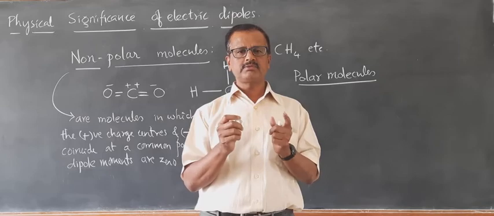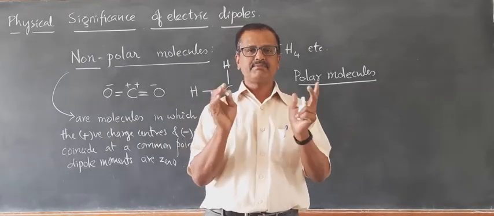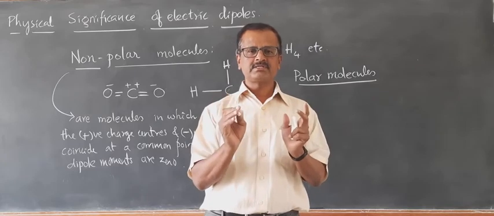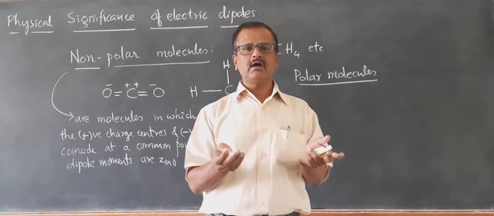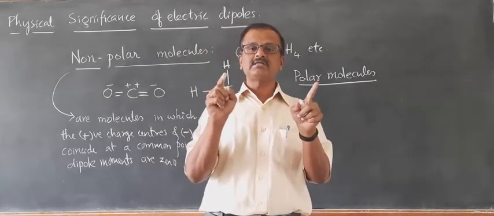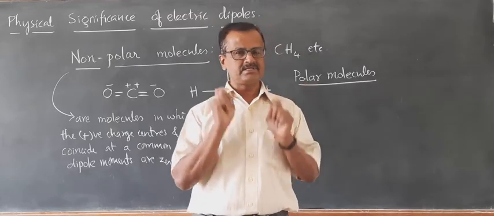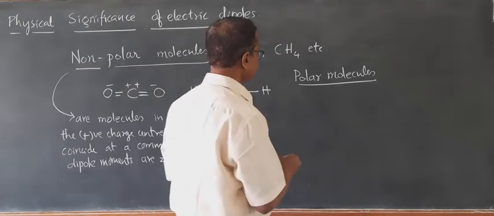Such molecules are called polar molecules, and they already possess their dipole moments because their charge centers are separated by a fixed distance.